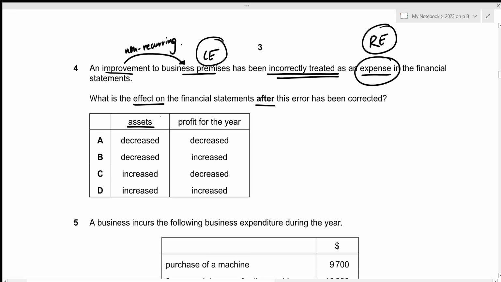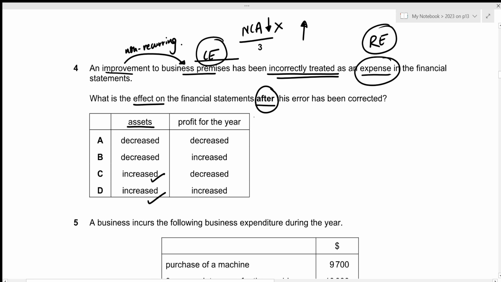Let's first talk about the effect on assets. So the correct entry would have been entering it as a capital expenditure. And a capital expenditure means that this would have been added to the cost of non-current asset, right? Which means that the non-current asset is now understated. But we're looking for the effect on the financial statements after this error has been corrected. So if the understatement is now corrected, it just means that our total non-current asset will increase. So for assets, we're looking for increased, which is given by C and D.